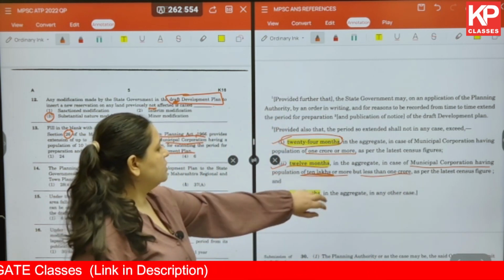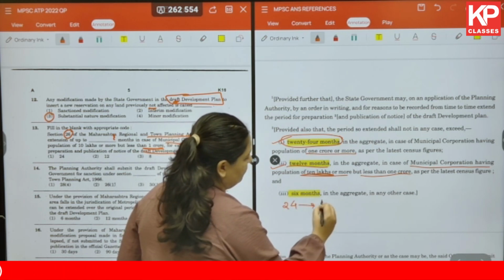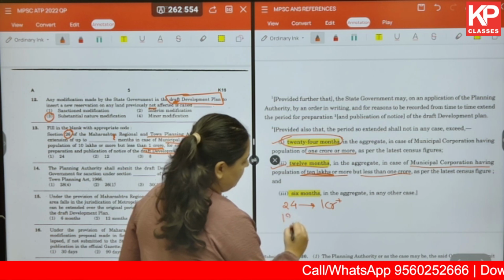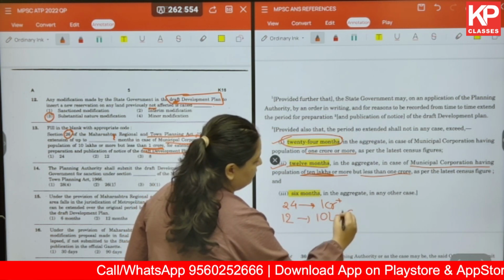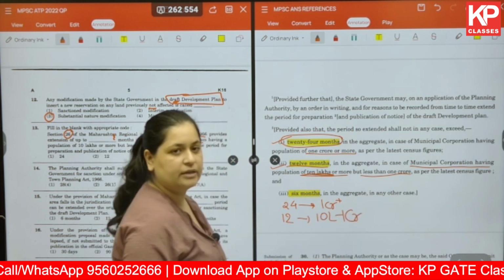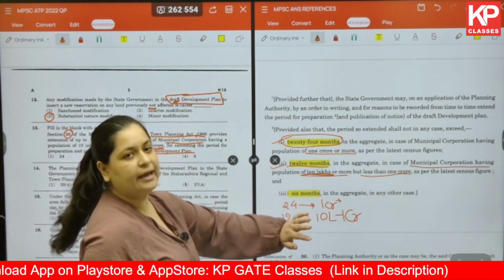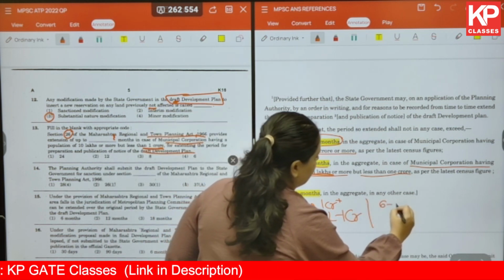So 24 months for 1 crore plus, 12 months for 10 lakh to 1 crore. Okay, should not be 1 crore plus in this particular case, and 6 months in any other case. Okay, so 6 months in any other case.